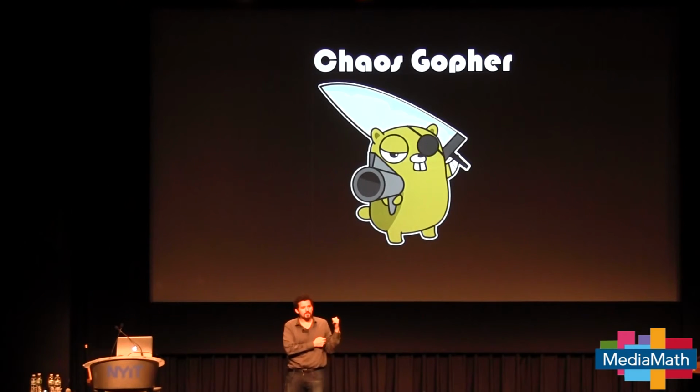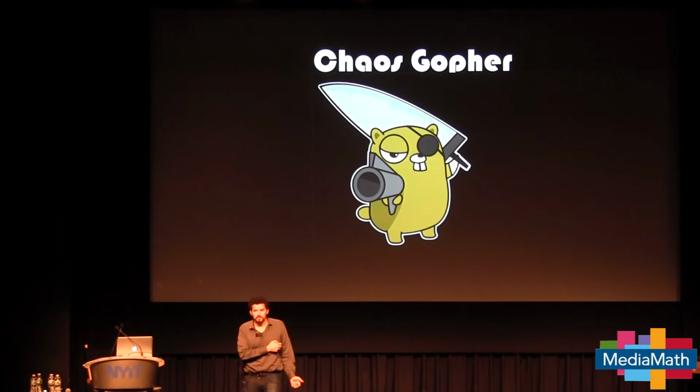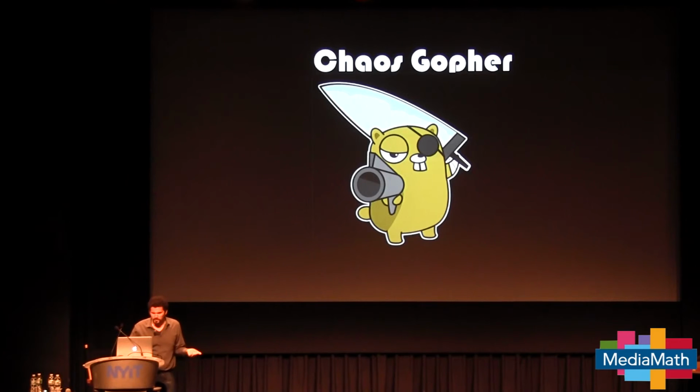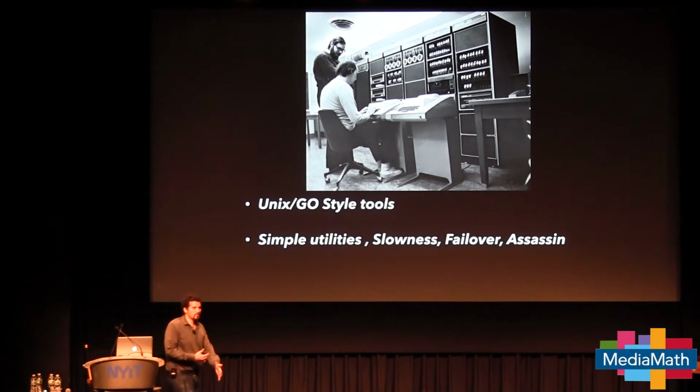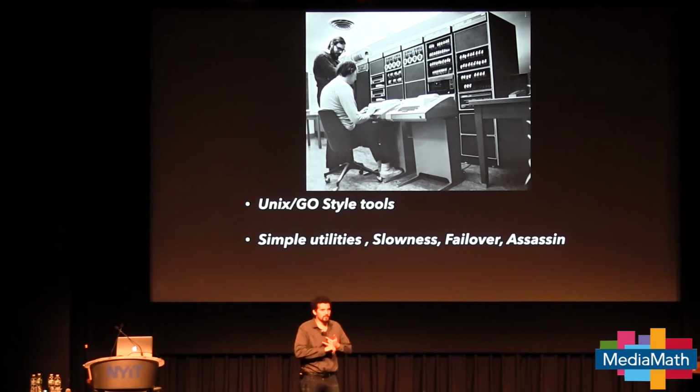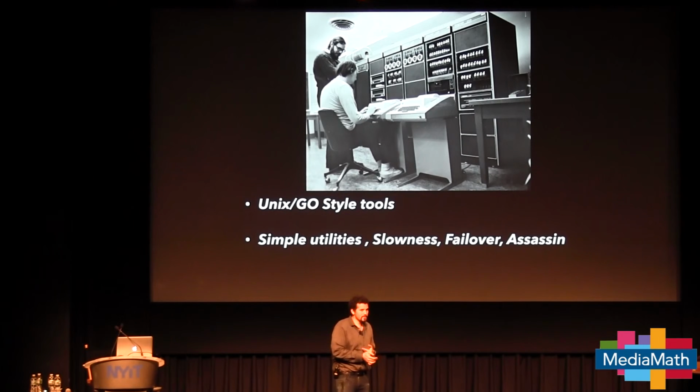What I'm trying to do now is make a new framework called Chaos Gopher. What's different from a lot of these big Java frameworks is we want to do a Unix style. Internally we made a few tools: a tool that could fill disks, a tool that could introduce weird TCP slowness, and a tool that could kill processes randomly or on a controlled basis. We introduced these tools into our integration test suite, and we were able to get 98% of the value without having to just kill servers all the time.